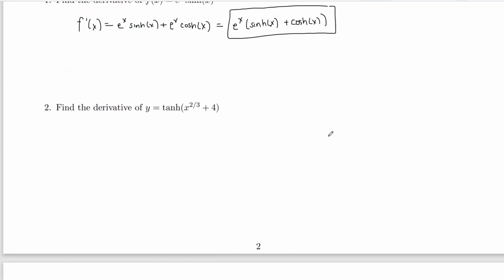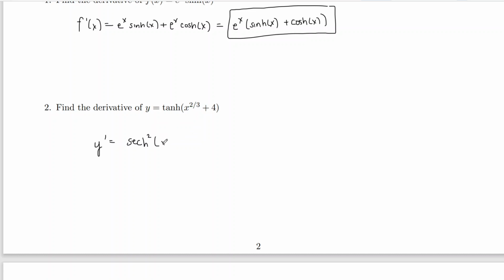Number 2, we're asked to find the derivative of y equals hyperbolic tangent of x to the 2/3 plus 4. To do the derivative, one thing to note here is there's no product or quotient at all, so we're just going to do the derivative. The inside's not just x, which means we're going to have to use the chain rule, but with the chain rule, we just start with our normal rule. What is the derivative of hyperbolic tangent? If you don't have it memorized yet, just think about what's the derivative of tangent. It's secant squared. But because we're talking about hyperbolic, we want to do the hyperbolic one. So it's hyperbolic secant squared.